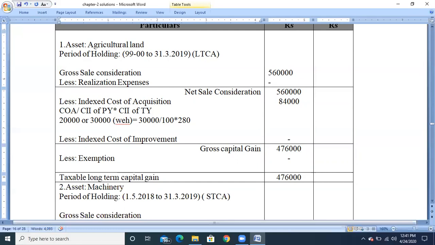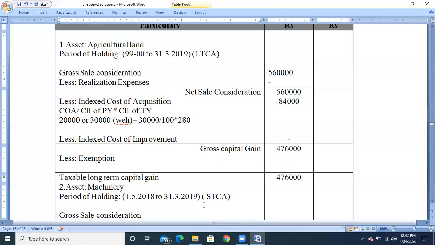I'm repeating: machinery or furniture is a depreciable asset, and a depreciable asset will always be treated as a short-term capital asset. Here the asset has been purchased in the middle of the year, so we have taken the period of holding, and it has been used for less than 3 years, so it will be treated as a short-term capital asset because they have not given the written down value.